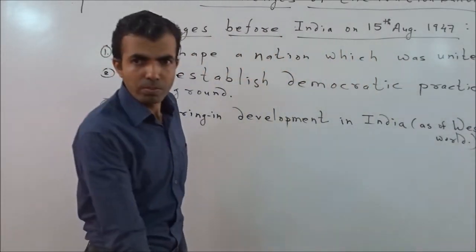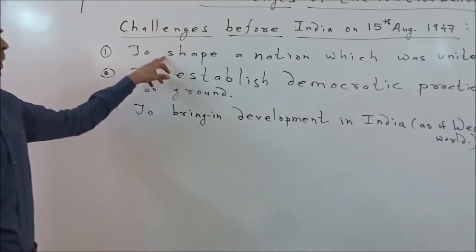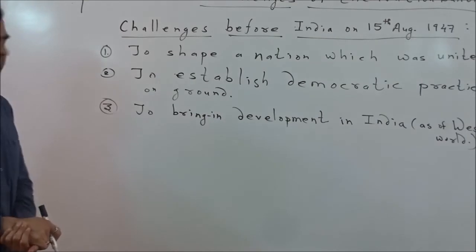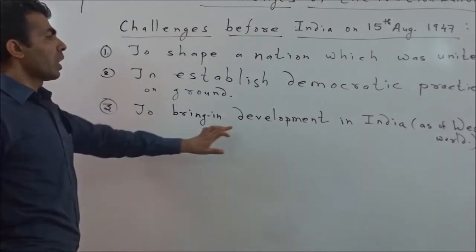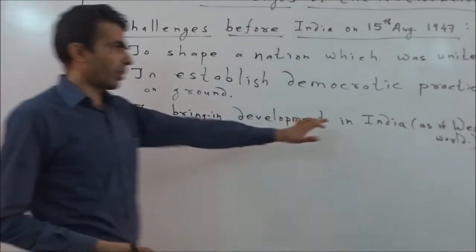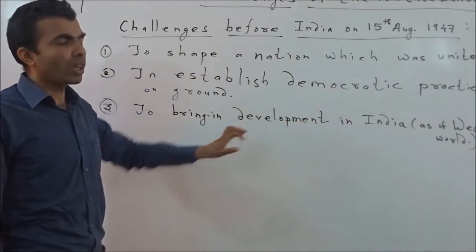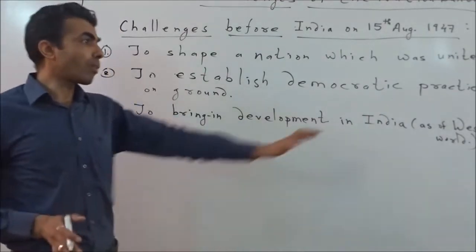So, as we had discussed the first challenge, then we went to the second challenge, and now we are moving to the third challenge. The third challenge before independent India was to bring in development in India. So in 1947 the third challenge was to establish the development level of the Western world.